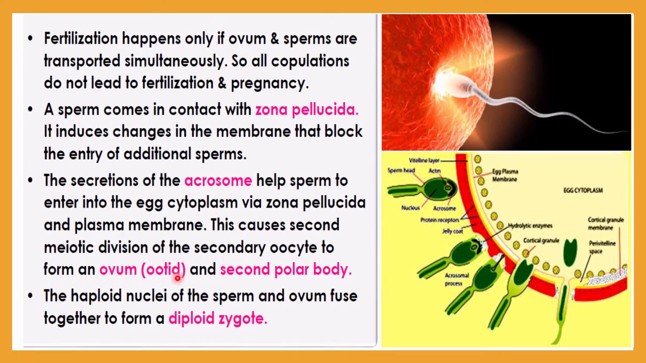After the second meiosis, the secondary oocyte will convert into an ovum, and a second polar body will also be generated. The haploid nuclei of the sperm and the ovum, both haploid in structure, will fuse together to form a diploid zygote. So finally a diploid zygote will be the result.